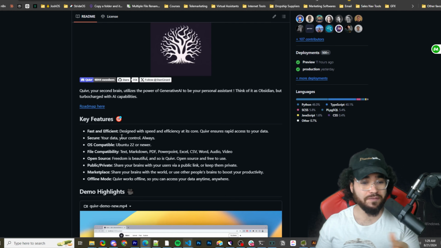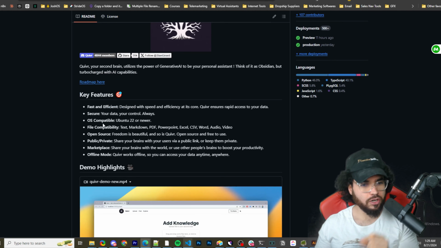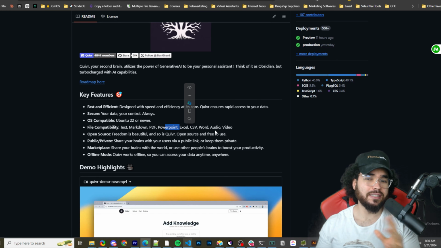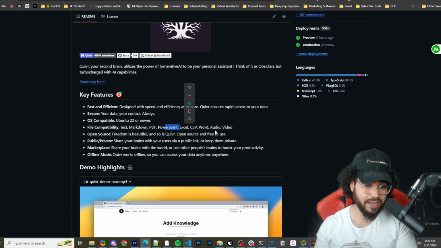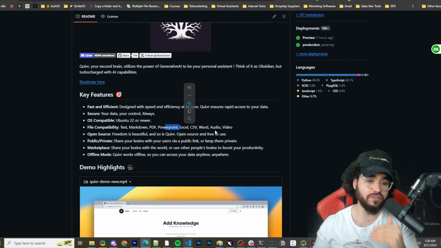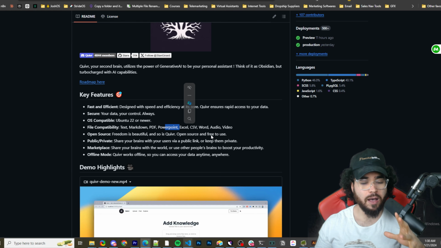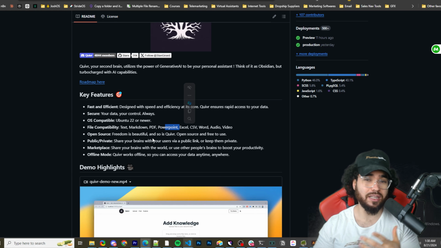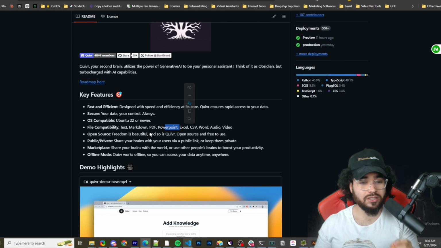So key features: fast and efficient, secure, OS compatible, file compatibility. So text, markdown, PDF, PowerPoint, Excel, CSV, Word, audio, video. By the way, guys, this is essentially, like, as I said, a second brain for AI. Essentially, it's using RAG, retrieval augmented generation. And this tool is very powerful if you want to have a second brain that's hosted online, as well as you can even connect to their API. And I'll show you that in just a second.